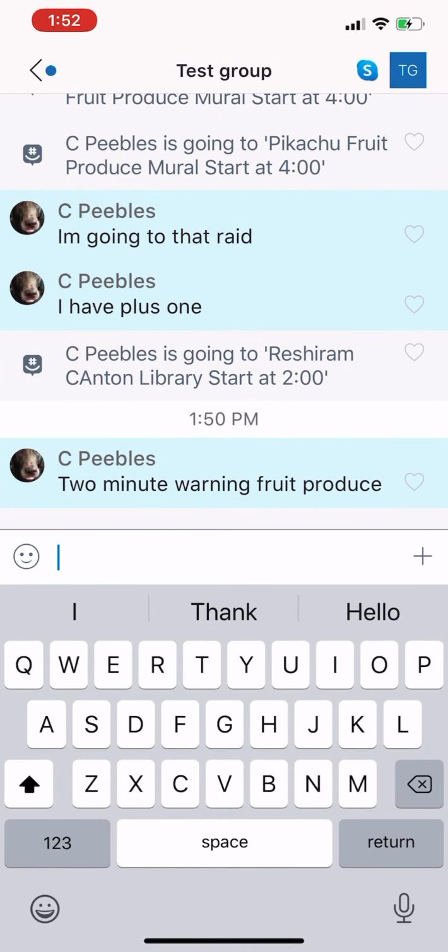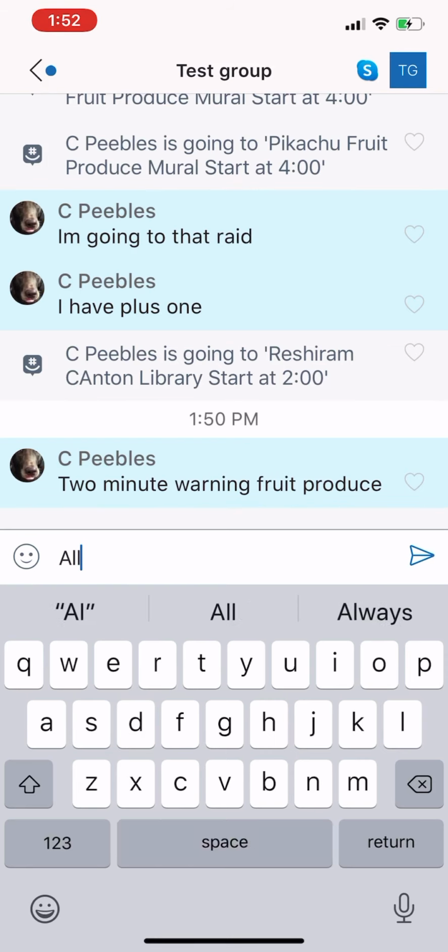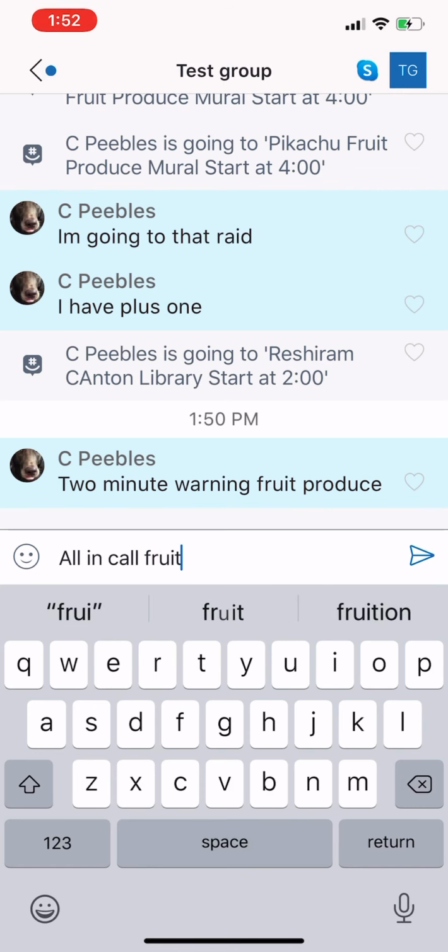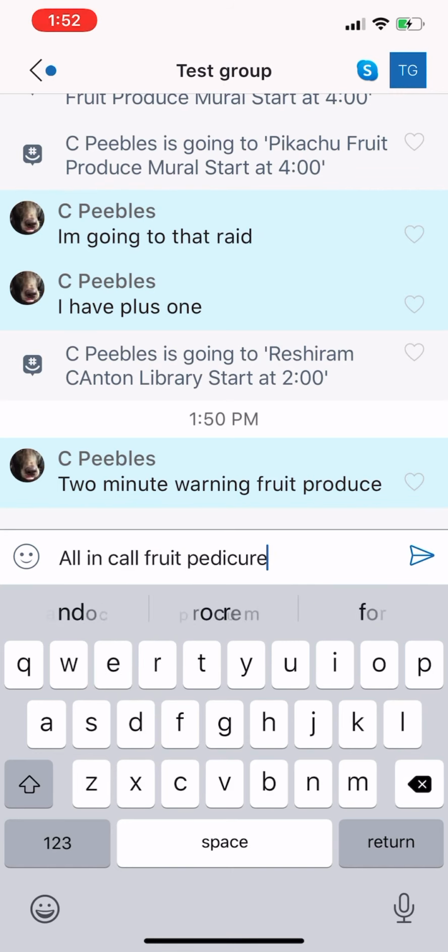The other thing that is standard for our group is we will give an all-in call at the actual start of the raid. So we'll say all-in fruit produce, like I am typing right now. Guys, I cannot emphasize this enough. You have got to wait for the all-in call. You cannot lobby early and jump in.